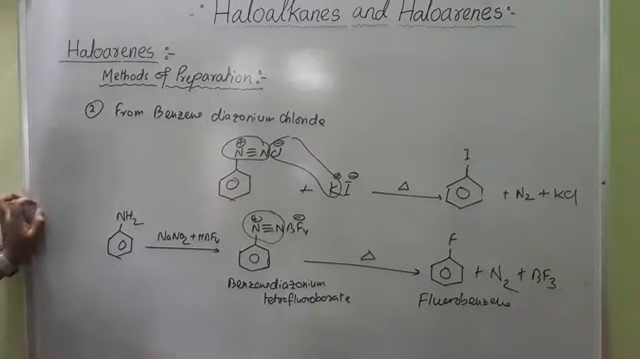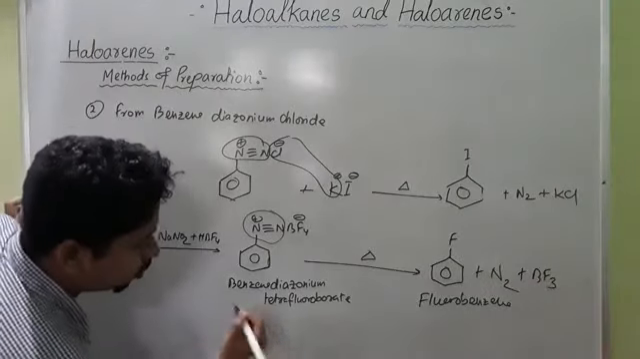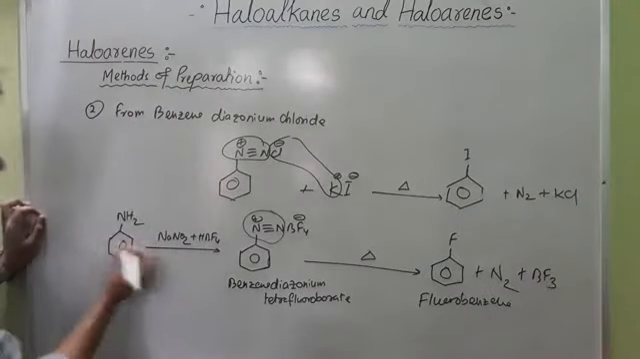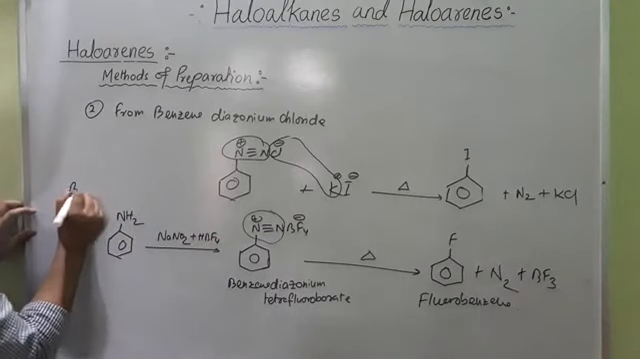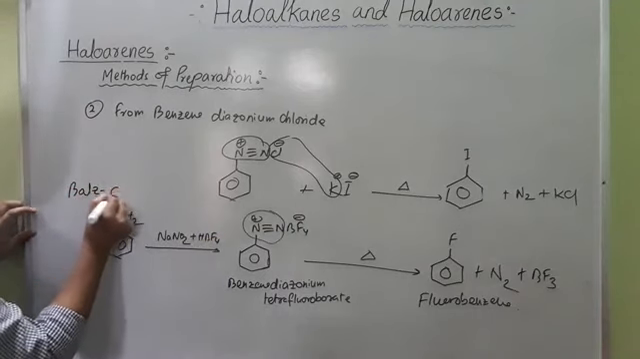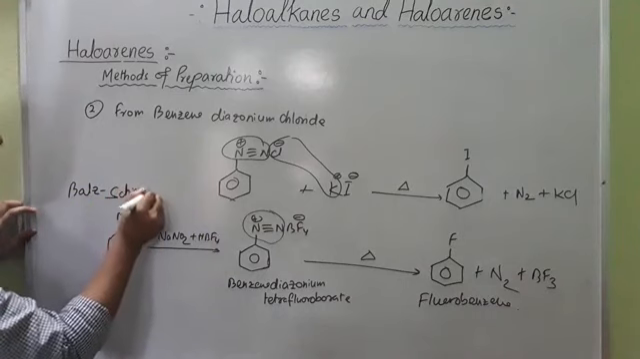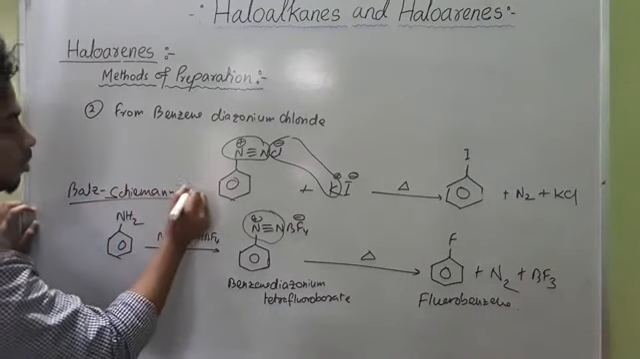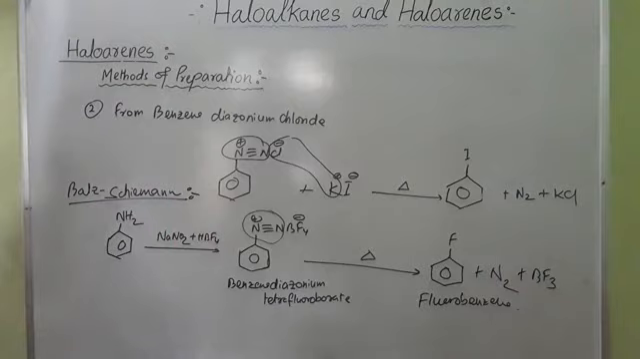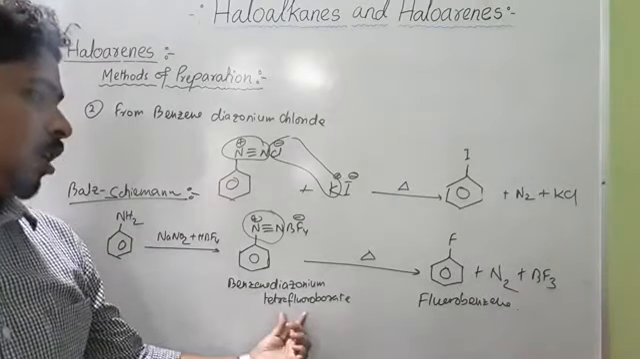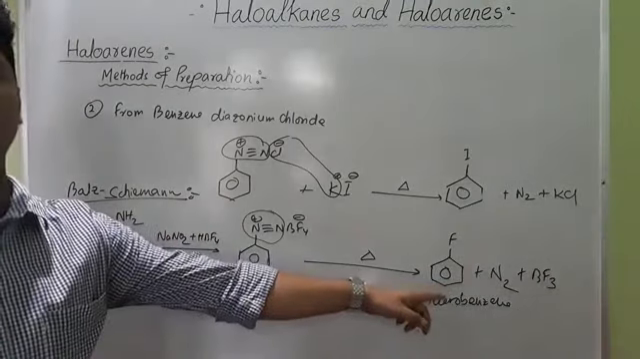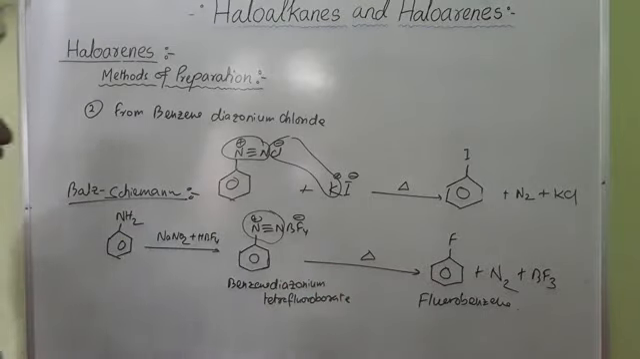This reaction is called the Balz-Schiemann reaction. So in this reaction, when this benzene diazonium tetrafluoroborate is heated, you will get fluorobenzene. So this is the method of preparation of fluorobenzene.